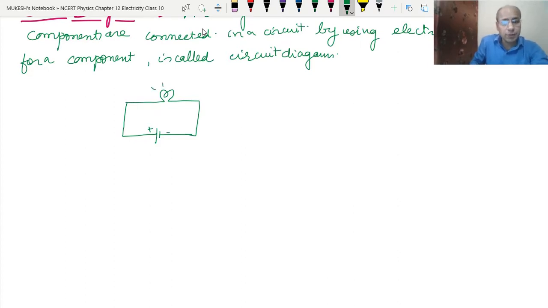The bulb is glowing because it is directly connected to the battery. Clear? Now if we keep it just like this, then the bulb will keep on glowing. So what we can do, see, this is the cell and this is the bulb. Now what we can do, we can incorporate a switch into it.